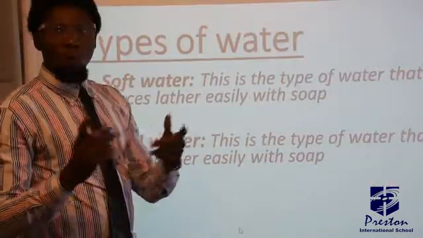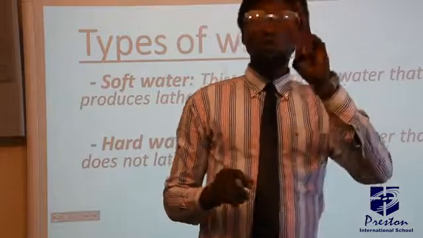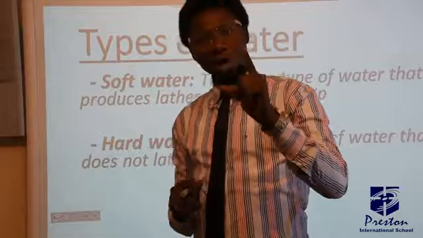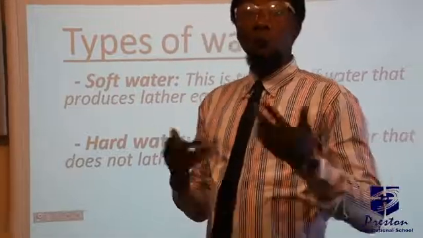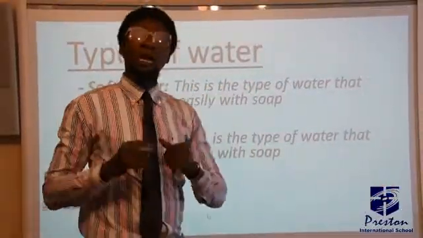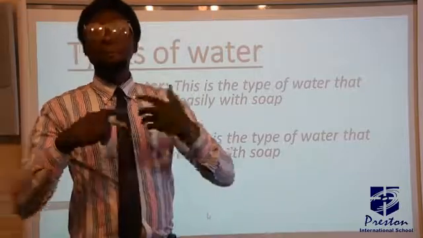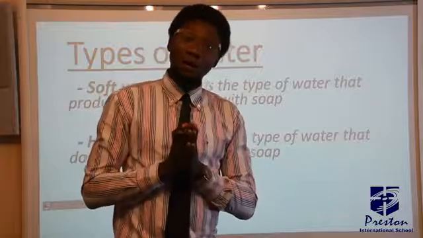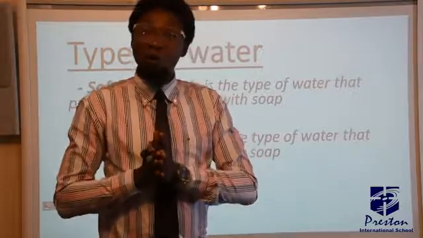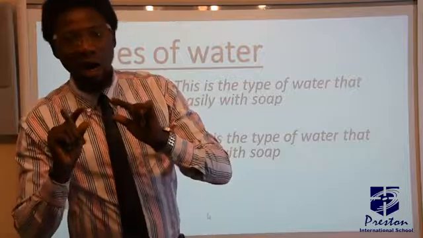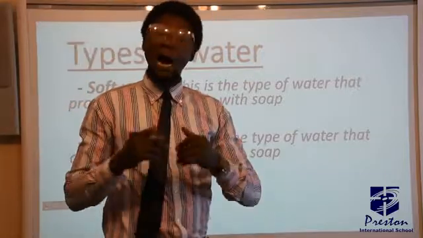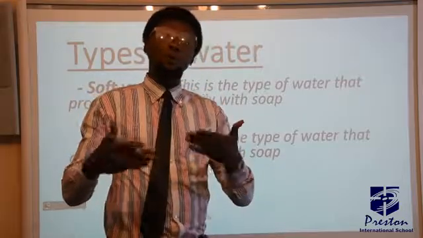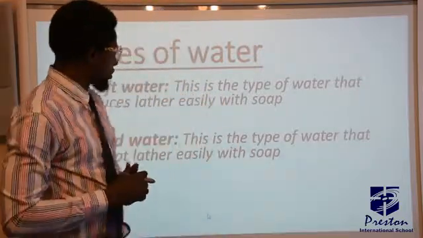To start with, what are the types of water? There are two major types of water. The first one is soft water, while the second is hard water. What do we mean by soft water? Soft water is a type of water that produces lather easily with soap. While hard water, rather, is a type of water that does not produce lather easily when you add soap into such water. That is, it does not produce foam when you use soap on such water.